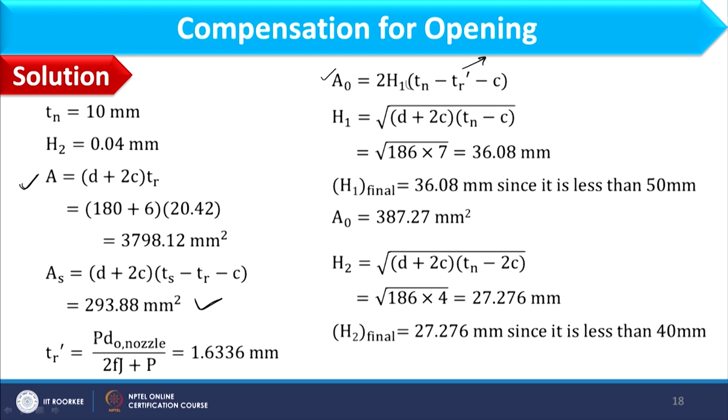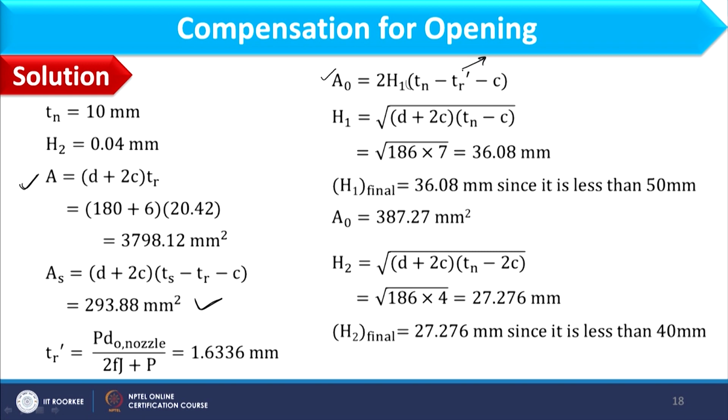This P is the design pressure, because the nozzle will have the same design pressure as that used for the shell. So DO nozzle, that will be 200 mm divided by 2 Fj plus P. So values we will put over here, and then 1.6336 mm will be the minimum thickness of the nozzle.